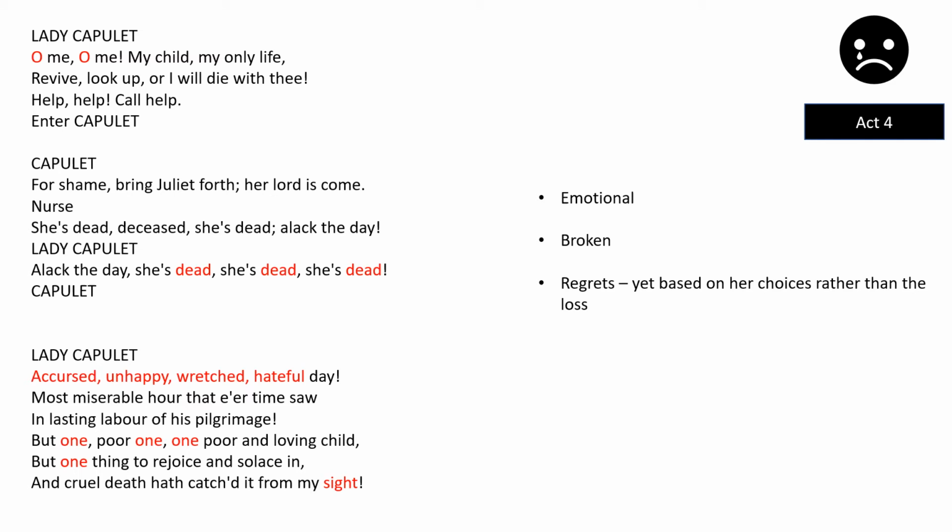Now, when we look at Act 4 and we see the shocking and quite cruel events of a mother discovering her child has died, it works out quite interesting and quite unusual in the way that she behaves. Previously, she's been very, very emotionless. She's been very, very formal. She's focused on romance, but she hasn't said anything openly loving towards her child. And yet suddenly, when Juliet's supposedly dead, we see this emotional character come out.